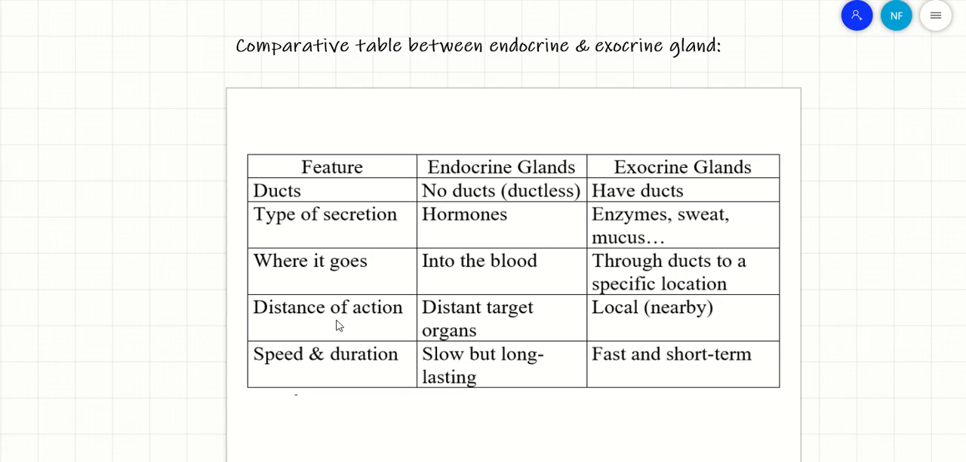The distance of action, yani the range that they act on, endocrine gland, they can act on distant target organs. Why? Because these hormones are produced and released into the blood. So where can the blood reach? They could be available, so they can reach all the body organs, while the exocrine gland, they are only local and they act nearby. Regarding the speed and duration, endocrine gland, they are slow but long lasting, while the exocrine glands are fast and short term.